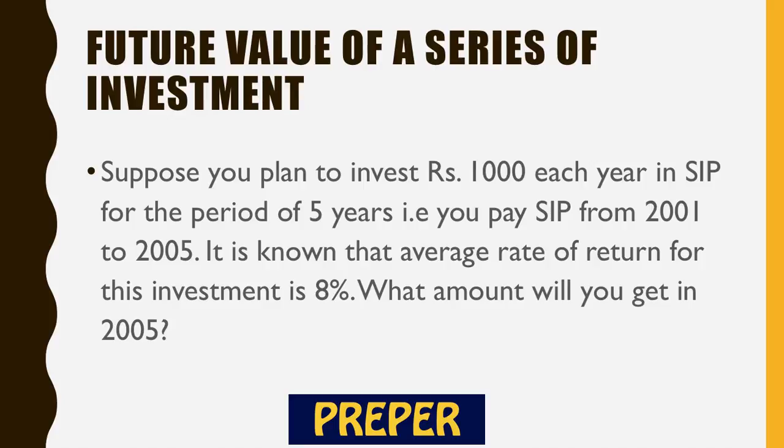For example, I invest rupees 1000 each year in a systematic investment plan for a period of 5 years. That is, I pay SIP from 2001 to 2005. It is known that the average rate of return of this investment is 8%. What amount will I get in 2005, right? So from 2001 to 2005, I keep on putting in money, and I would withdraw the money in 2005 itself. So that's the question.